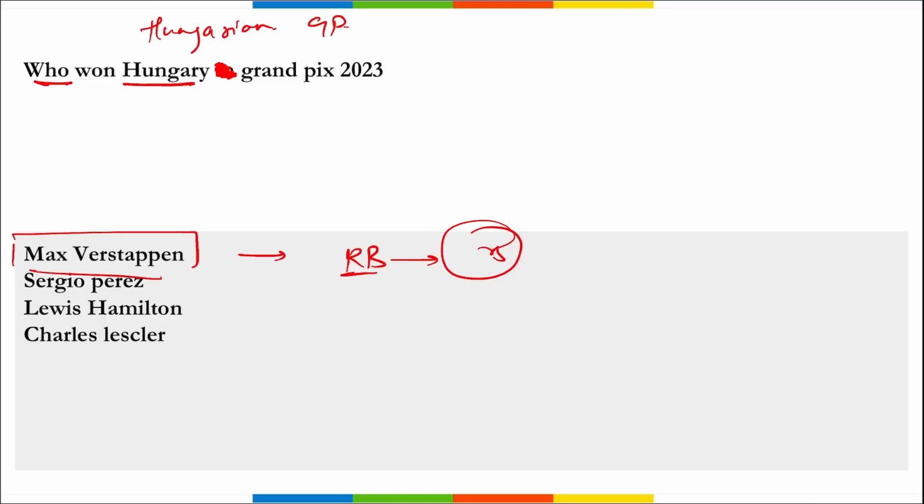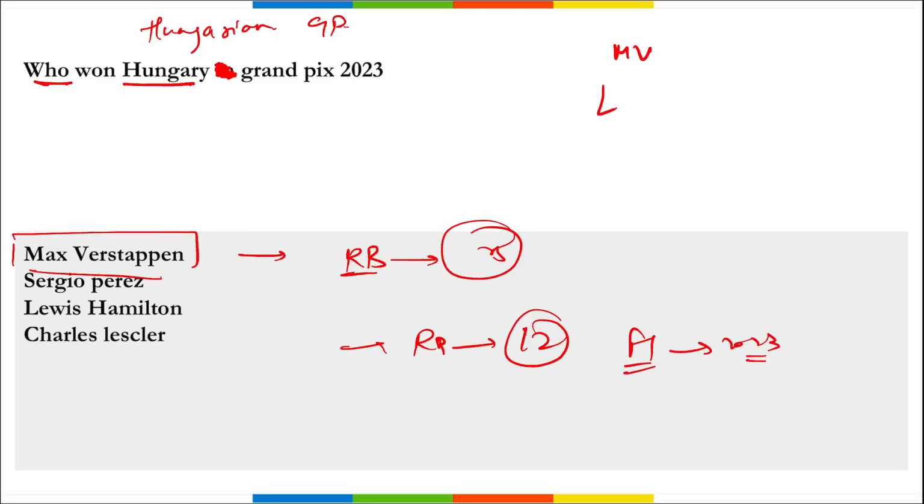And he has won the Qatar Airways Hungarian Grand Prix 2023. Correct? And this made Red Bull's team 12 consecutive F1 race wins for 2023. Then remember, on first position was Max Verstappen, Lando Norris on second, and Sergio Perez on third. Correct?